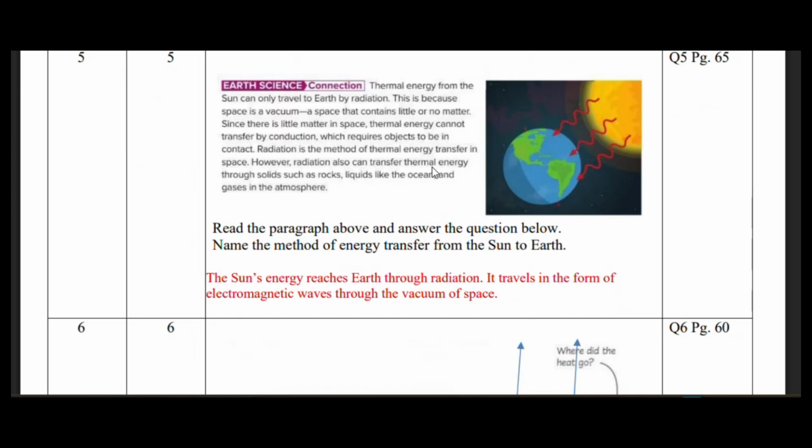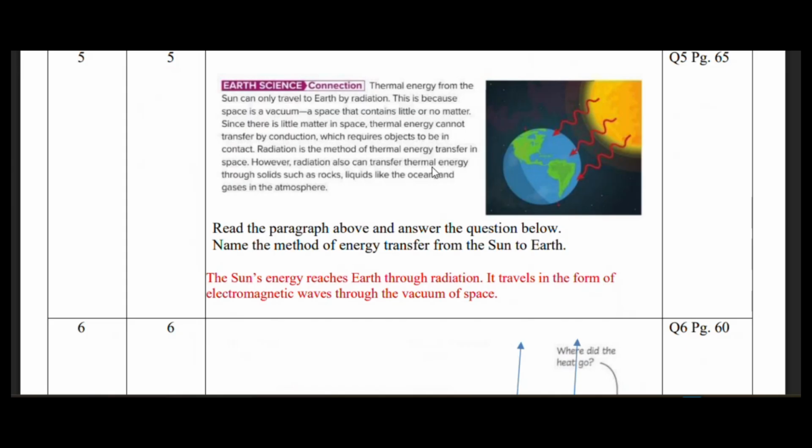What is radiation? It's a way of heat transfer. Heat always transfers from the hot object to the cold object. So you know here that the sun is hotter than the earth. So all that electromagnetic radiation, the light and the heat from the sun, reaches the earth by radiation. And this radiation is actually electromagnetic radiation. This electromagnetic radiation can travel through vacuum.